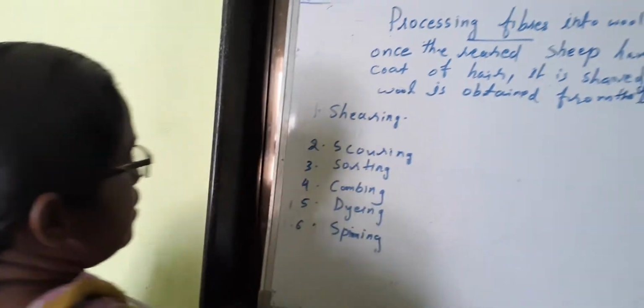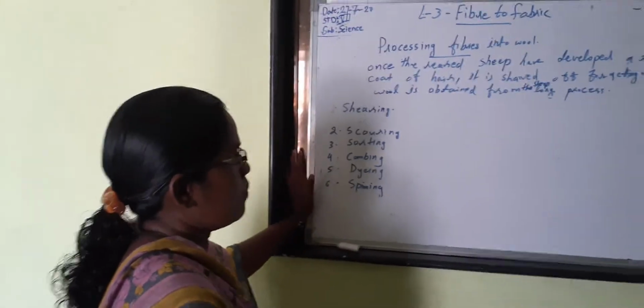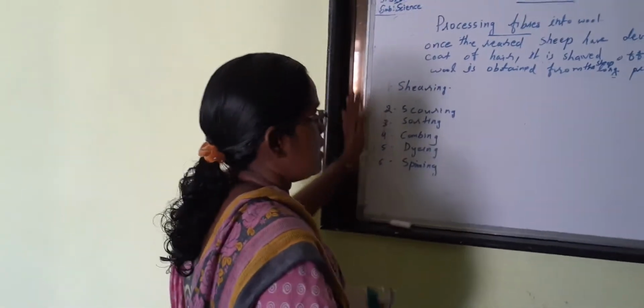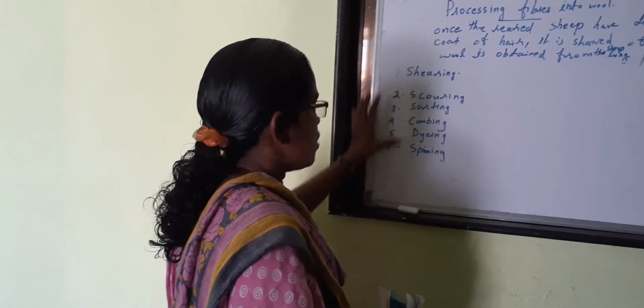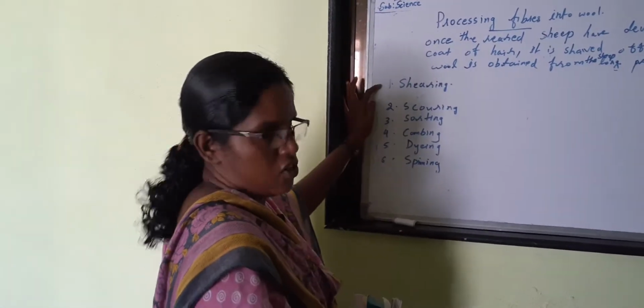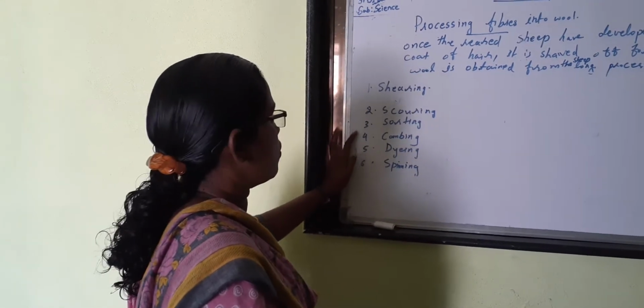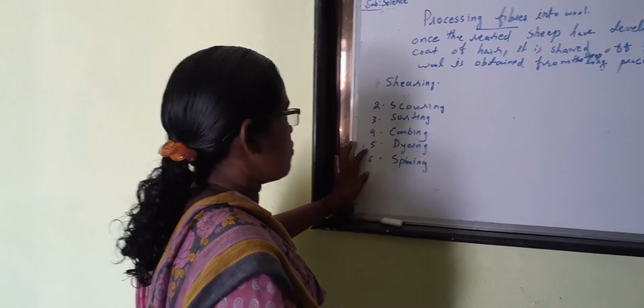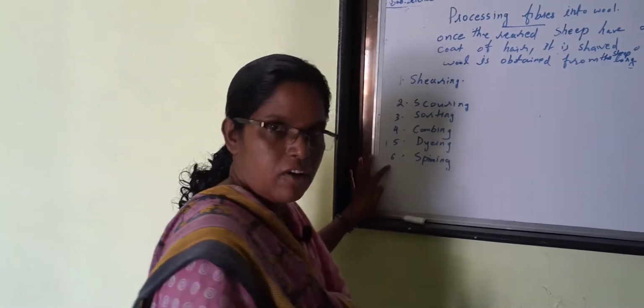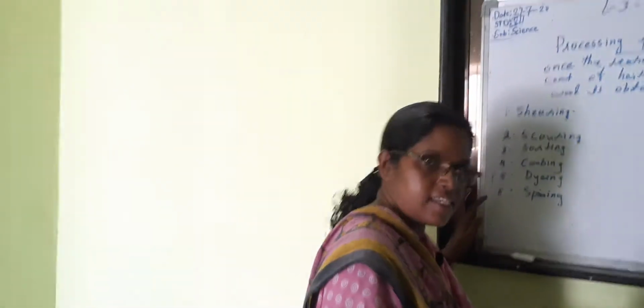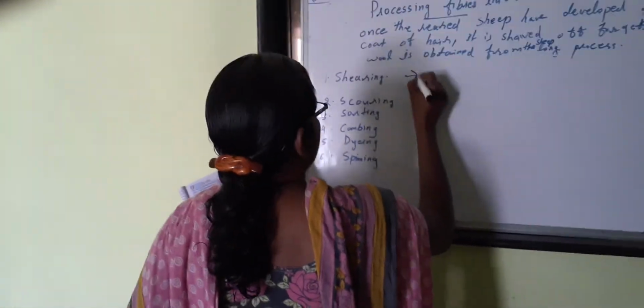So wool is obtained from the sheep through a long process of six steps: first shearing, second scouring, third sorting, fourth combing, fifth dyeing, sixth spinning. Now let us study the details. First one, what is shearing?